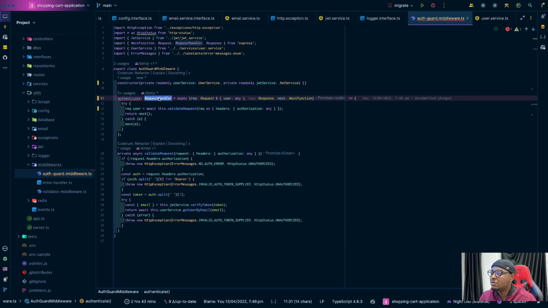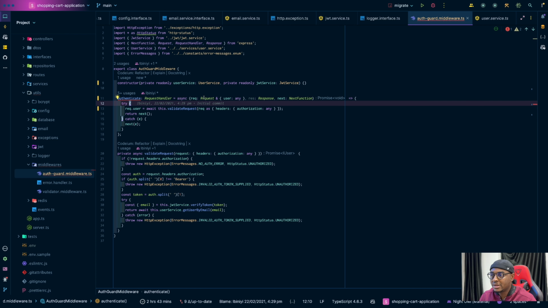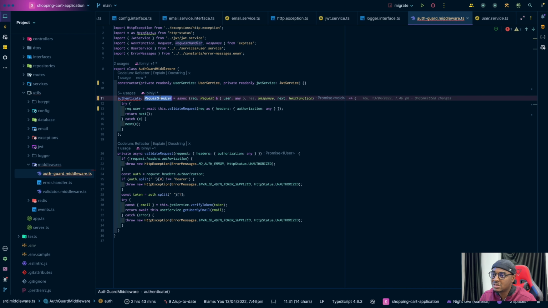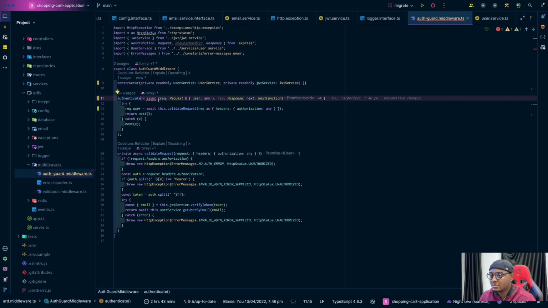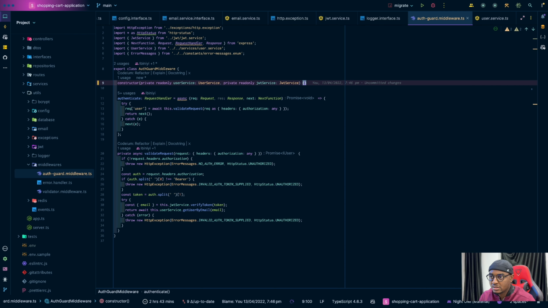Oh yeah, that's because of this request handler. This request handler is expecting a request type here, so we'll not be able to do this. But if we remove this, we are going to be good, honestly. So yeah, that's it basically. But let me just revert it back to what I had. I think that was probably why I did this, right?